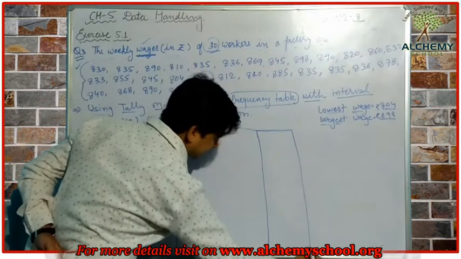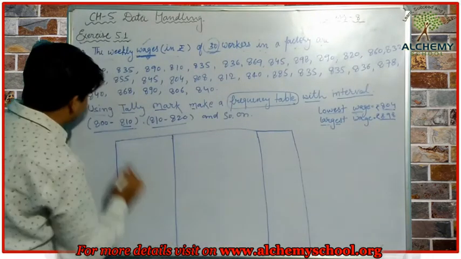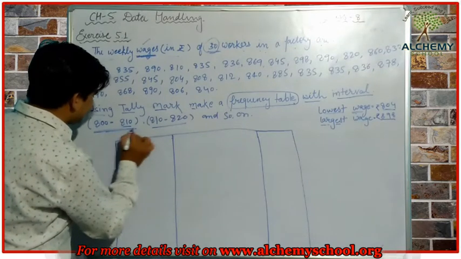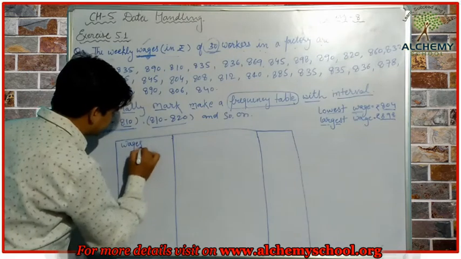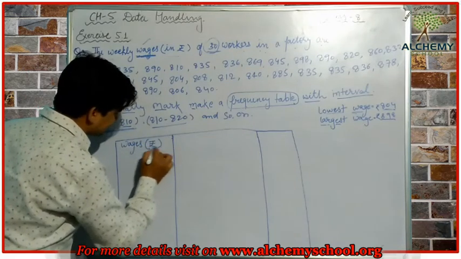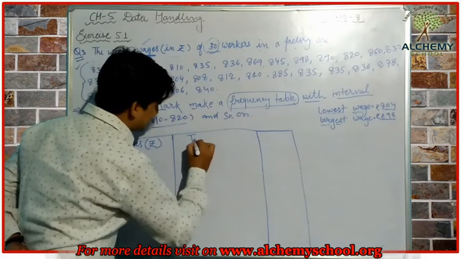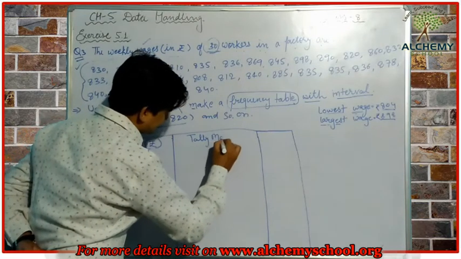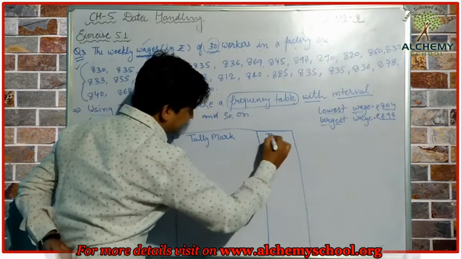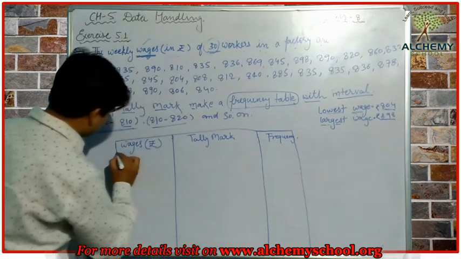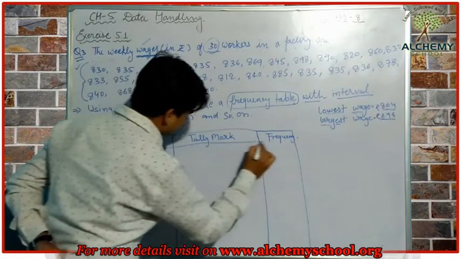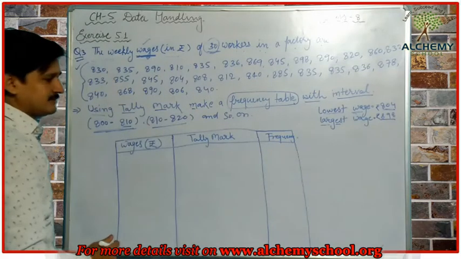The first column will be represented by the intervals, and the intervals are wages, so we can write here wages in rupees. Second is tally marks and third is frequency. So this is the frequency table we have.